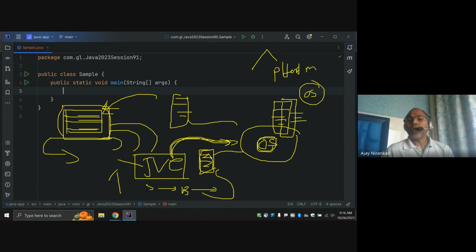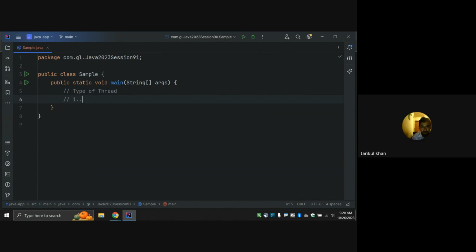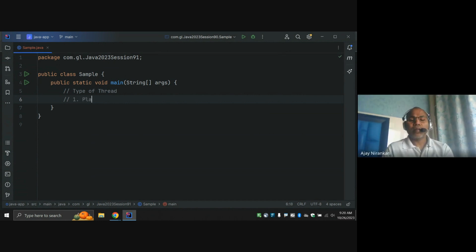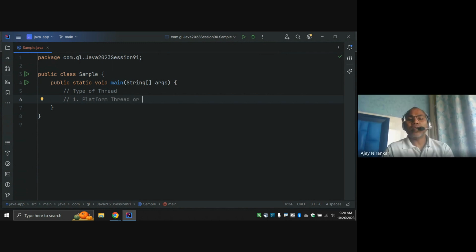Whatever approach we have used to run our code in a separate thread, all those threads are known as platform threads. So here you can say there are types of thread. One type is the platform thread, or you can say OS thread. Both have the same meaning.